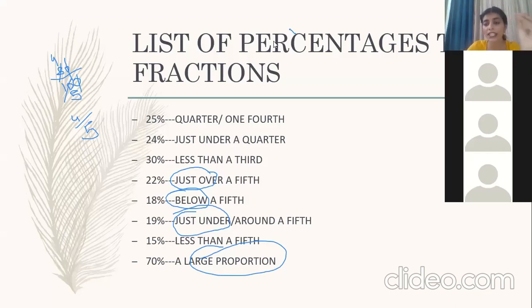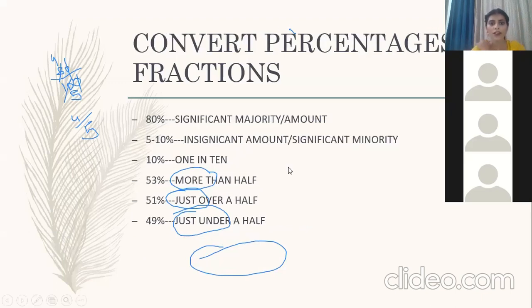If this slide is clear to everybody, then please type yes. And if anyone is having any doubt about which percentage became what, you can let me know. Please type yes if it's clear. Okay. Great. Let's move on to our next slide.